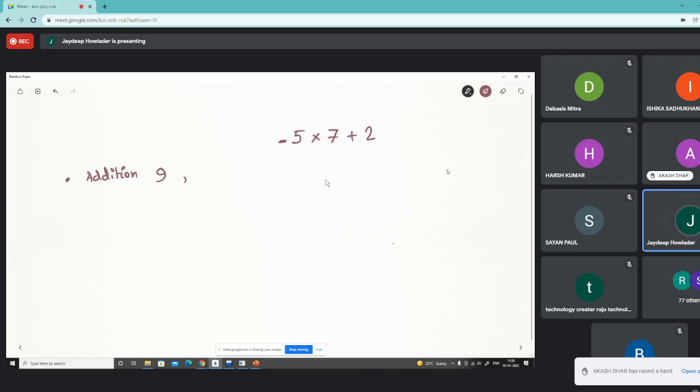Then we do multiplication, 9 into 5 is 45. And then we make the negation, that is minus 45. Another way someone can read this is that first we do the multiplication, which means 35, then we do the addition, which means 37, then we do the negation, which means minus 37.